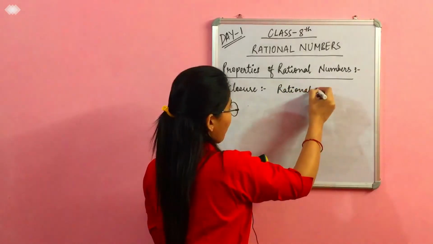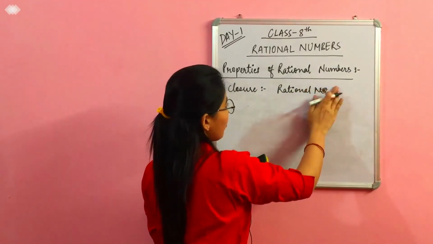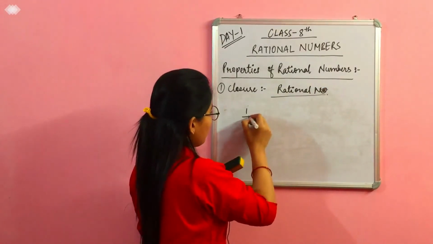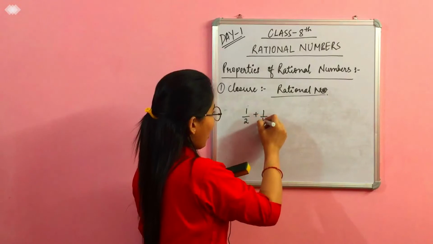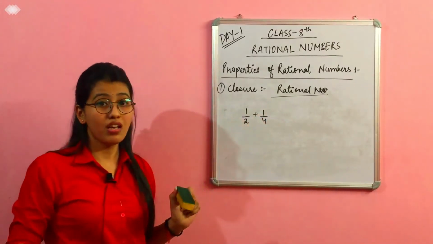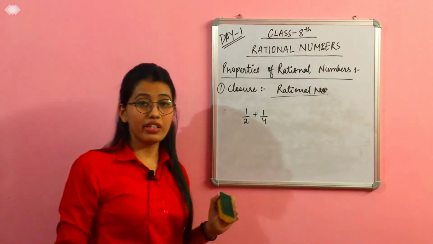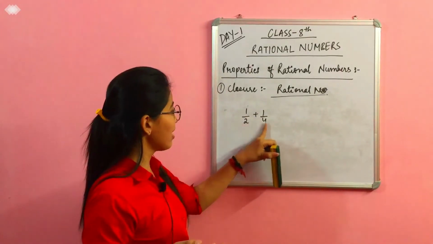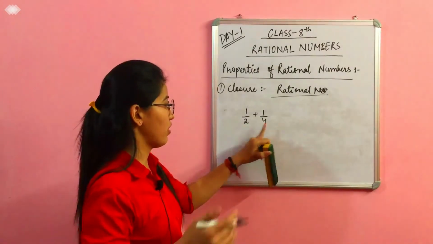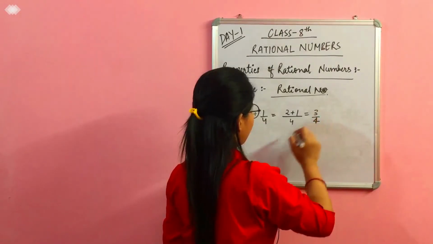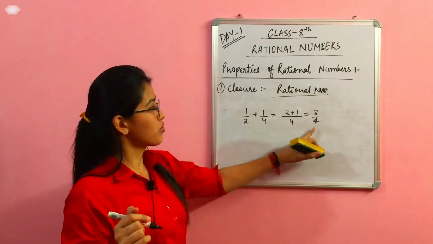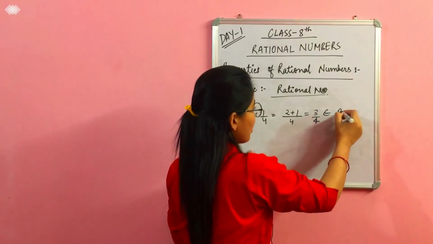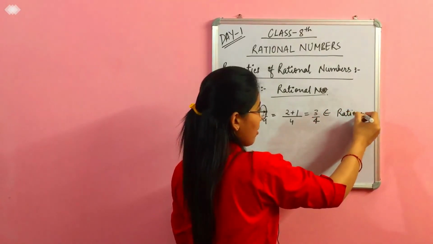Let the set be rational numbers. Let us take two rational numbers, 1 upon 2 and 1 upon 4. Rational numbers are those numbers which can be written in the form p upon q, where q is not equal to 0. So these are two rational numbers. 1 upon 2 plus 1 upon 4 is equal to 3 upon 4, which belongs to the set of rational numbers, right?